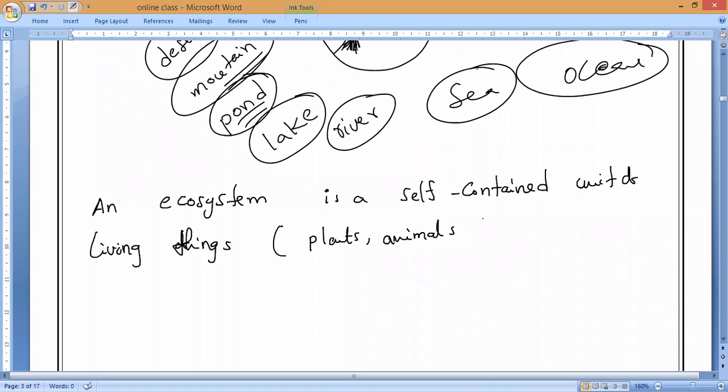But one more thing is there, a very important one. After death, it will be important. What is that? Plants are primary producers, which animals will consume. Now, both dead and decaying plants and animals will be consumed by something. What do we call it? Decomposers. Very good. An ecosystem is a self-contained unit of living things and their non-living environment.